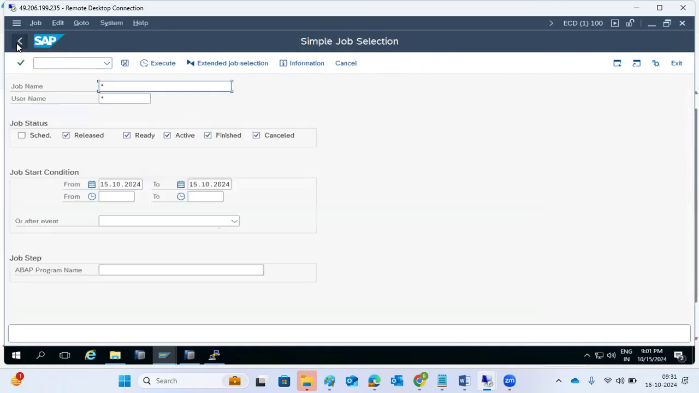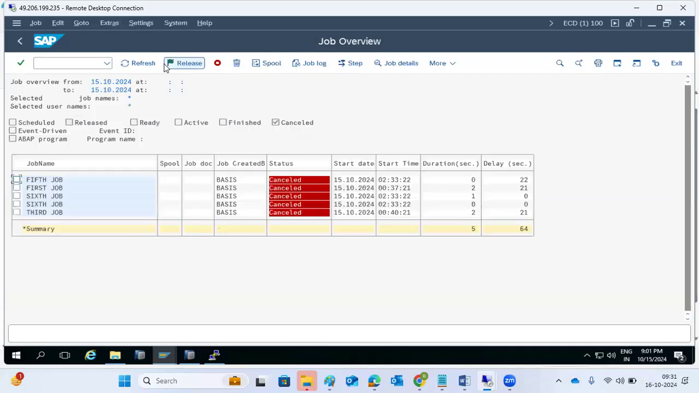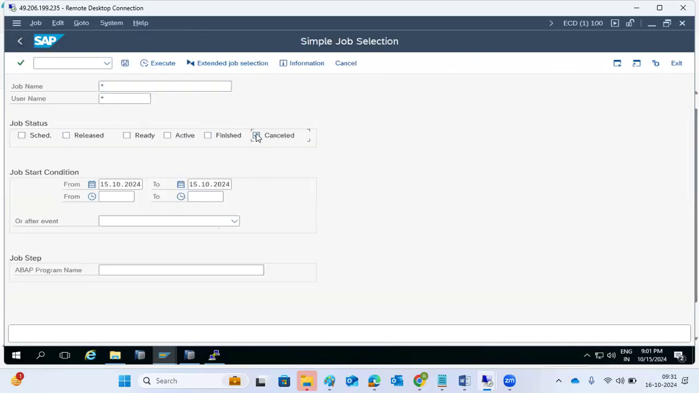Sir, I don't want all the finished jobs, just remove the finished ones. I want only cancelled jobs. Then filter it, select it, and only cancelled jobs will be selected. Now I don't want finished jobs, I want active jobs. Check any active jobs. Nothing. No active jobs. Currently, nothing is running.